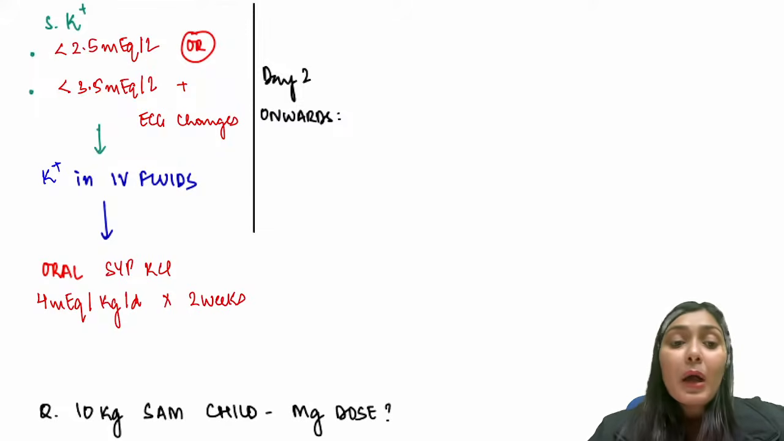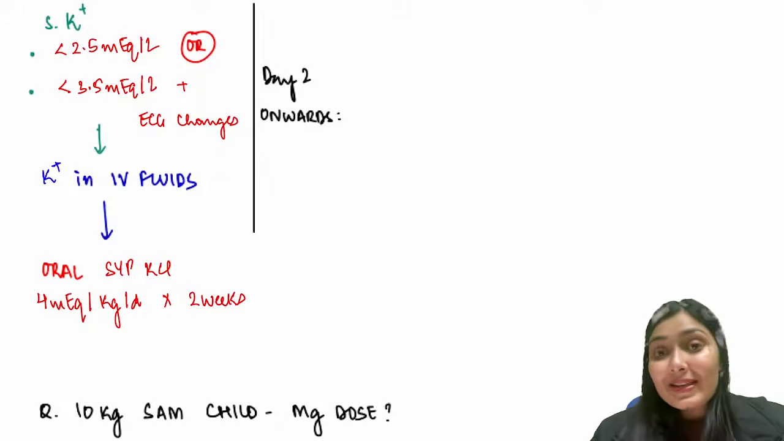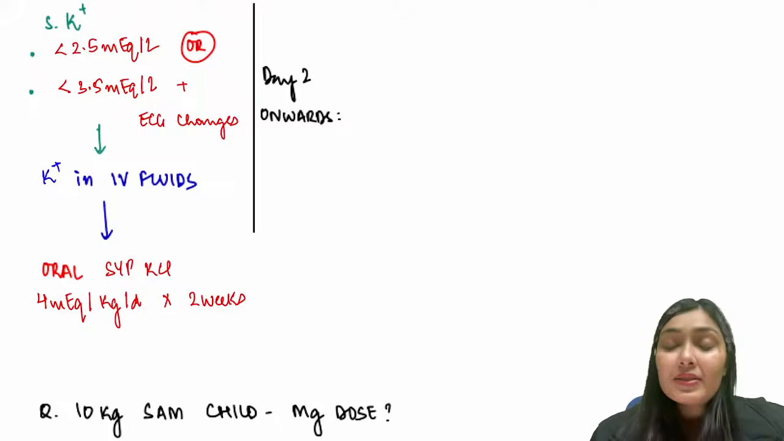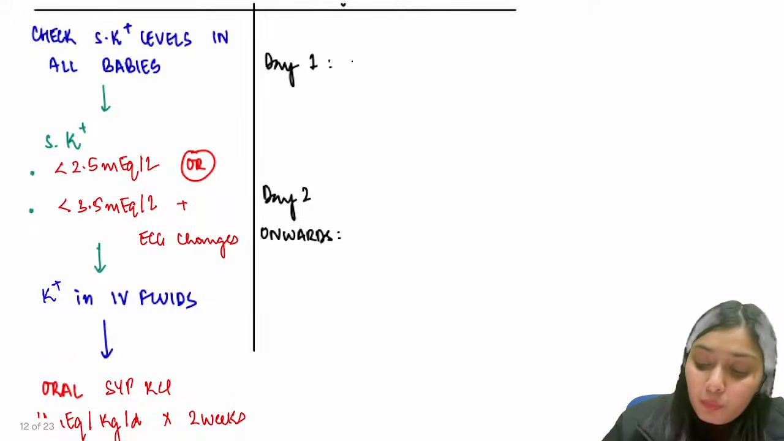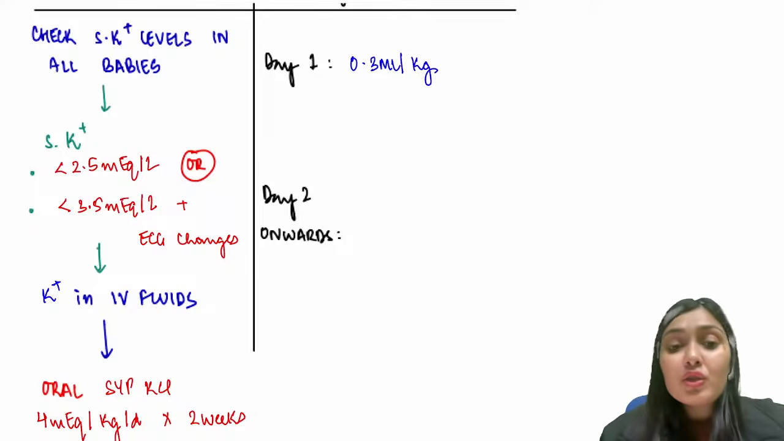Right, so this is about the potassium deficiencies that we see in SAM and how you're going to assess and manage that. Moving to magnesium. Magnesium levels are rarely done, so we straight away start with magnesium supplementation. What dose do we give? On day 1, you give 0.3 ml per kg.